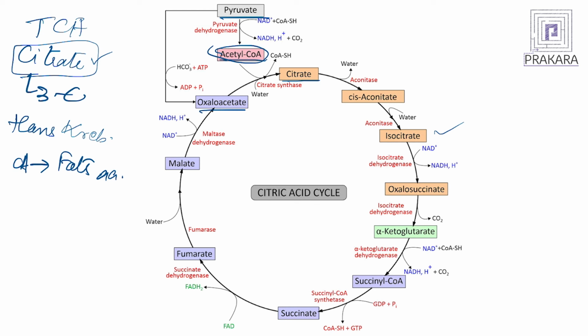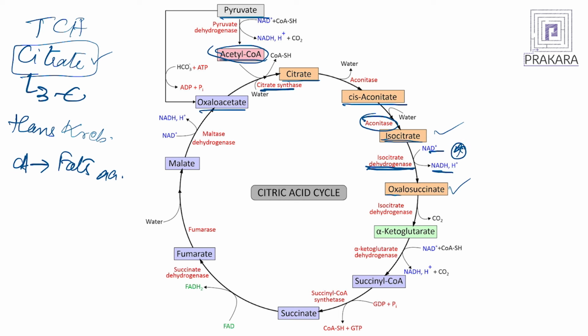The first enzyme involved in the pathway is citrate synthase. This is the enzyme which combines acetyl-coenzyme A with oxaloacetate to give citrate, via cis-aconitate. Then aconitase is another enzyme which converts this into isocitrate. Now, isocitrate with the help of another dehydrogenase enzyme gets converted into oxalosuccinate. Please make a note here: whenever you have a dehydrogenase enzyme, in that step NAD plus is reduced to NADH.